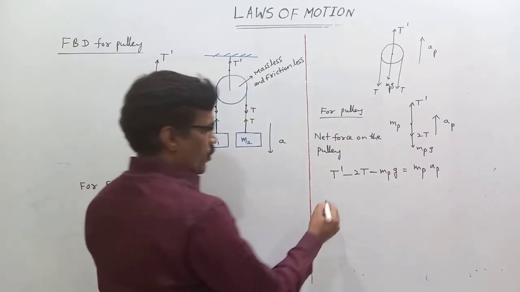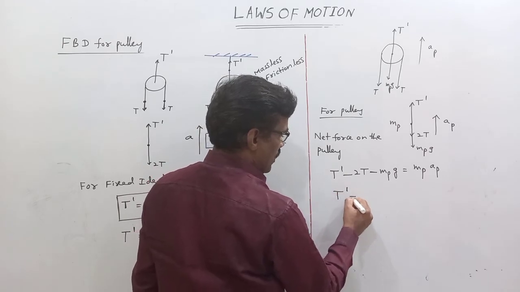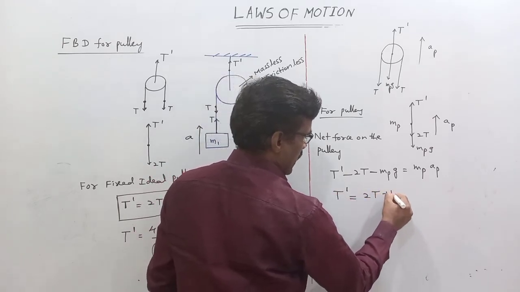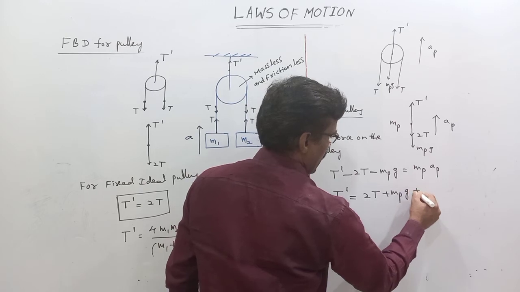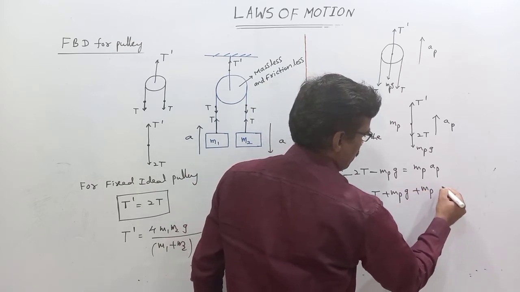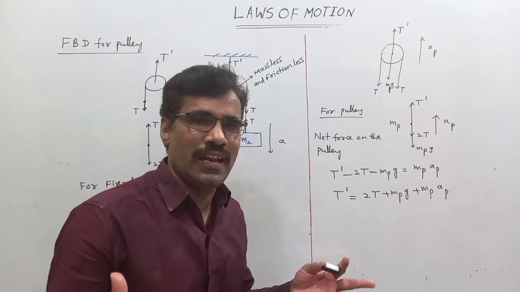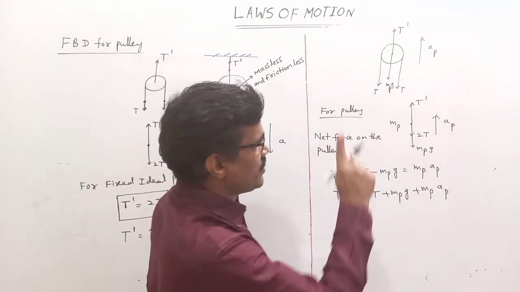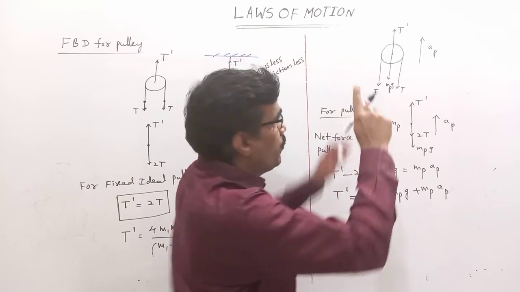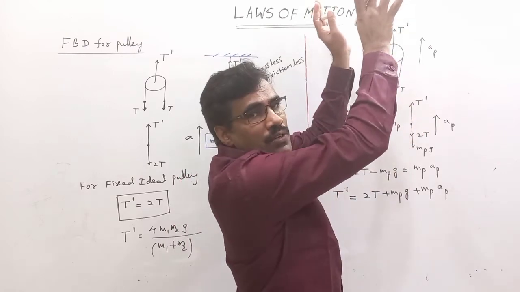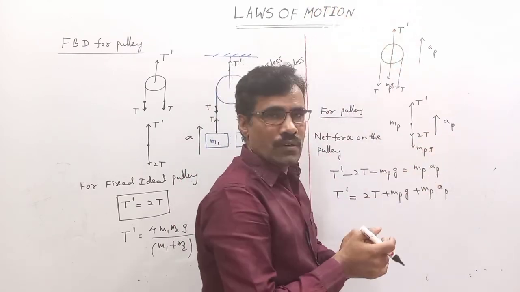Therefore T dash is equal to 2T plus MPG plus MP AP. What is AP? AP is the acceleration of the pulley, in the upward direction. The pulley is moving upward, so this is the relation.